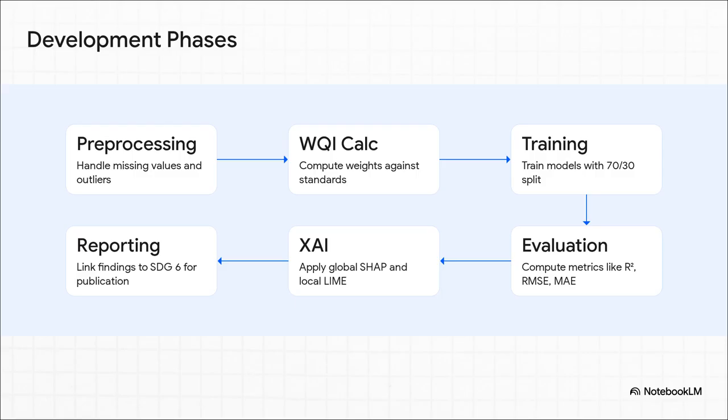But phase 5? That's the magic step, the XAI application. That's where you apply SHAP for your global insights and LIME for local insights before finally reporting your results and linking everything back to the UN Sustainable Development Goal 6 for that Q1 journal publication.